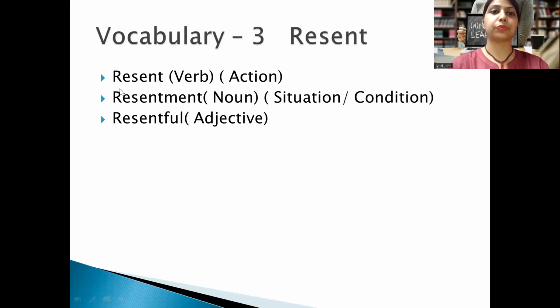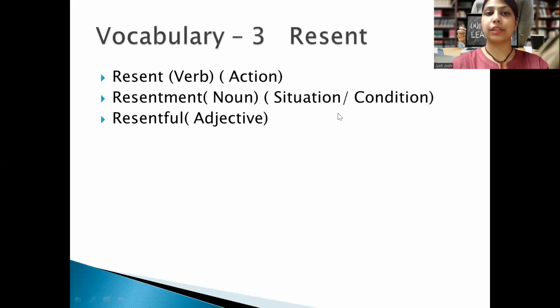In the further examples, I'll explain better. Now, resentful. It becomes an adjective, which can describe a person or a tone. For example, her resentful attitude becomes a trouble for us. The attitude she's carrying with herself is resentful.